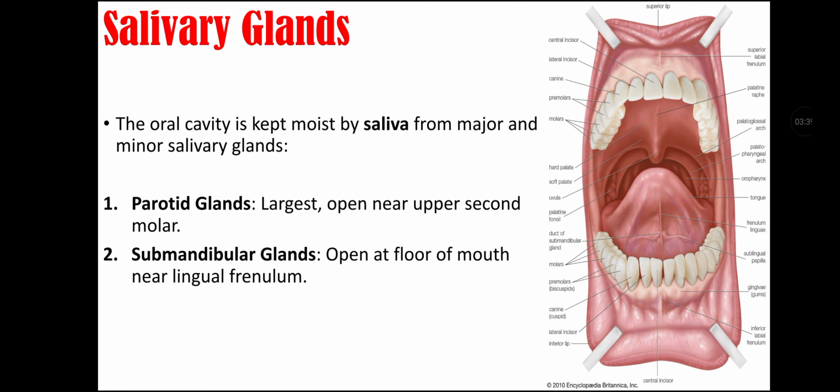Mouth innervation. It has sensory innervation by the trigeminal nerve, that is the fifth cranial nerve, and it provides sensory innervation to the mucosa, teeth and gingiva. It has taste sensation by the facial nerve that supplies the anterior two-thirds of the tongue, and also by the glossopharyngeal nerve that supplies the posterior one-third of the tongue, and also by the vagus nerve that supplies the epiglottis part of the tongue.